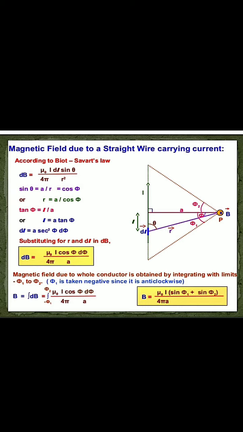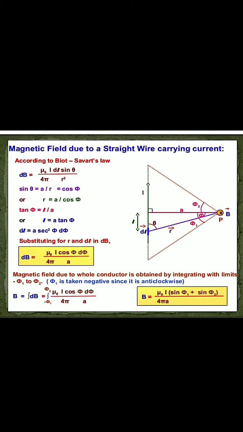Now we consider the magnetic field due to the whole conductor, because this is for a small current carrying element dl. In dotted lines we can draw the angles from point P, that is phi 1 and phi 2.